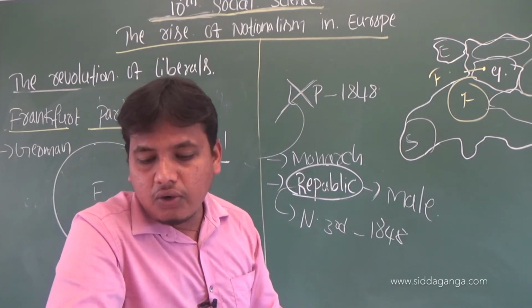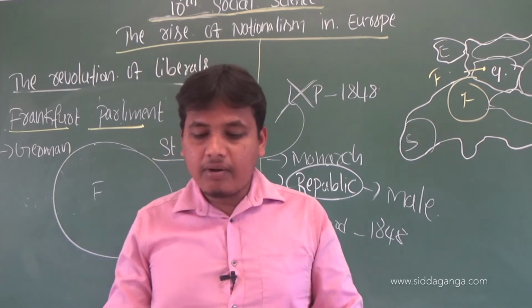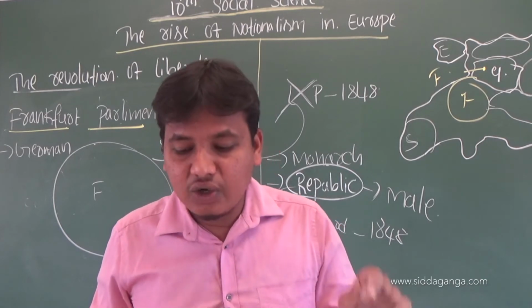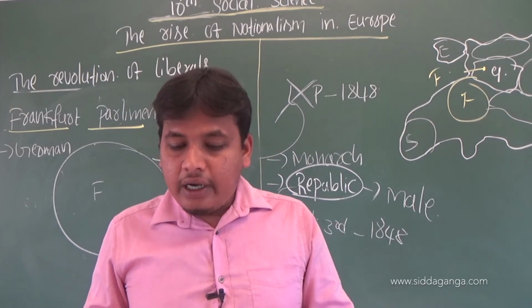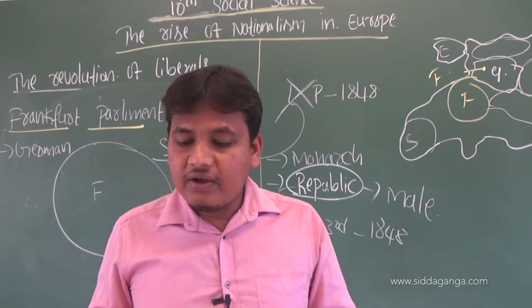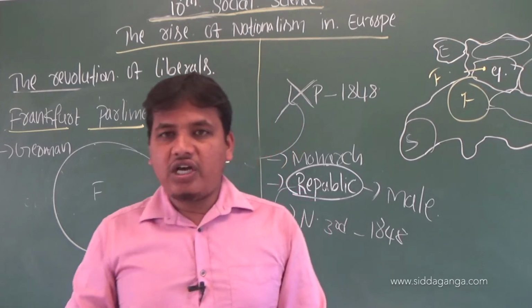What were the decisions taken by the Frankfurt Parliament? Point number 1: a German nation to be headed by a monarchy subject to a parliament. The deputies offered the crown on these terms to Frederick William IV, the king of Prussia.